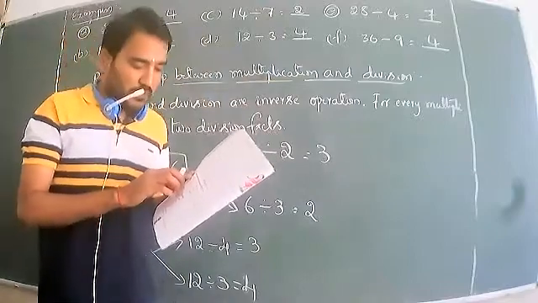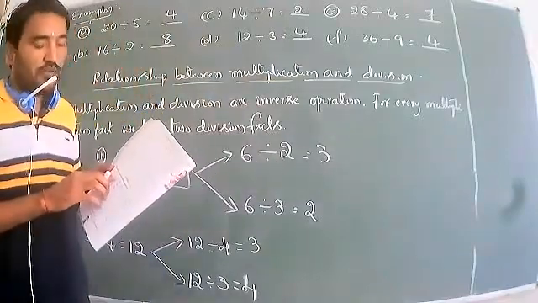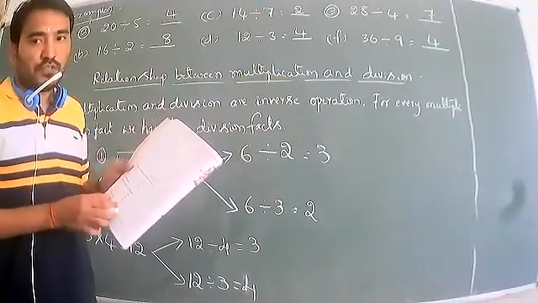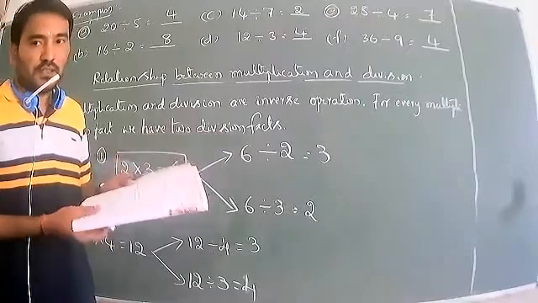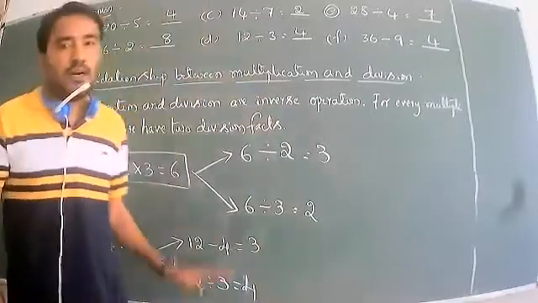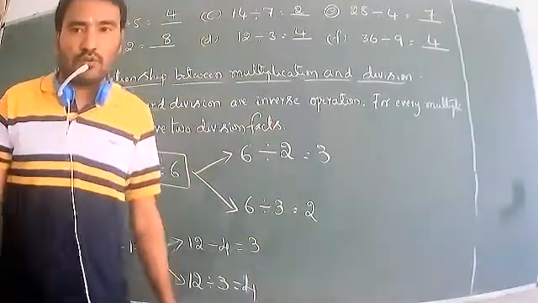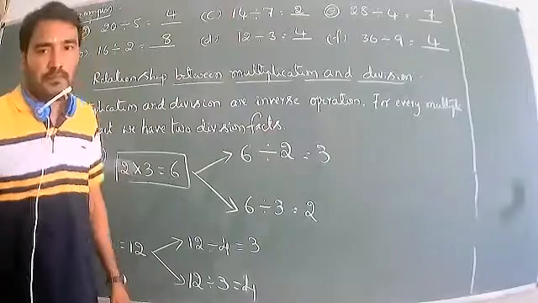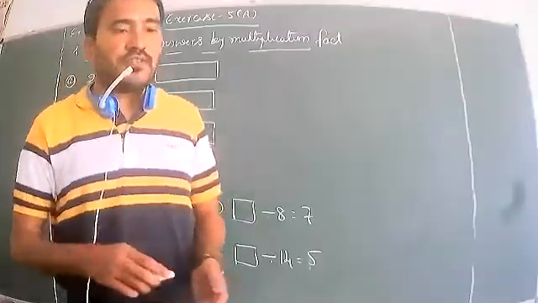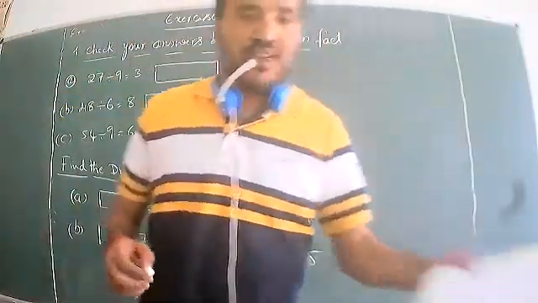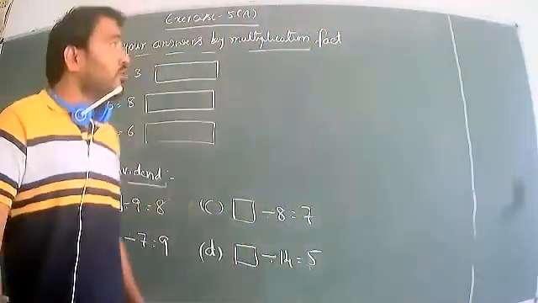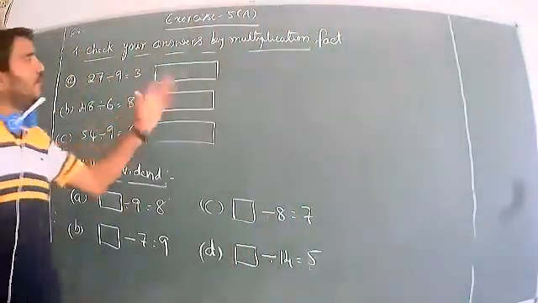So 27 divided by 9 equals 3, so 9 into 3 equals 27. So this is the multiplication fact used to find the answer. Now find the dividend. How to find the dividend? Students, now exercise 5A. Using the multiplication facts, find out the dividend. Look at the board. Check your answers by multiplication fact.